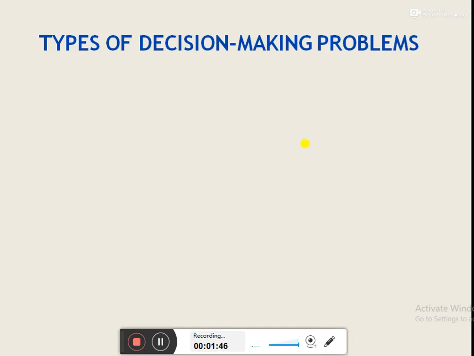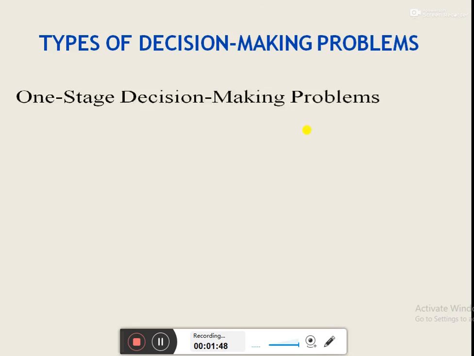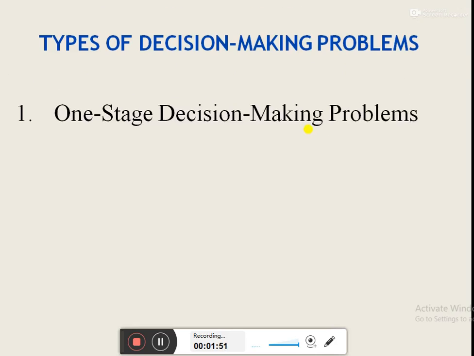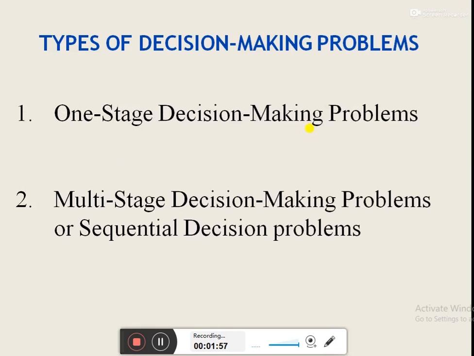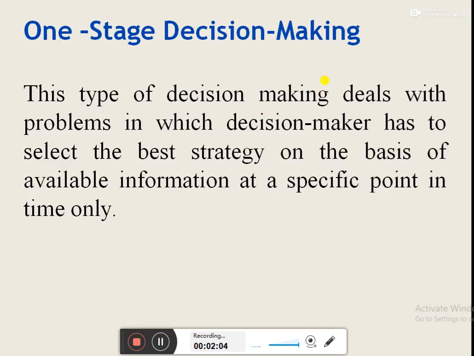In a broad classification, they are classified as one stage decision making problems and multi-stage decision making problems, which are also known as sequential decision problems. In previous lectures, we have studied the one stage decision making problem, in which a decision maker needs to take the decision at a specific point in time only. There is no need to take the decisions in a sequence.